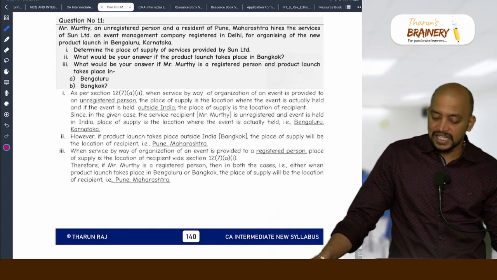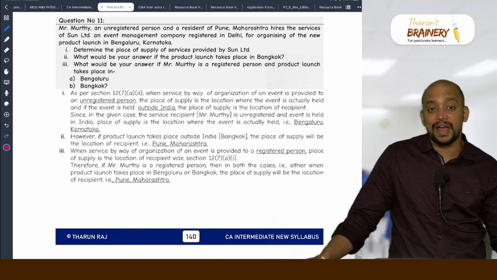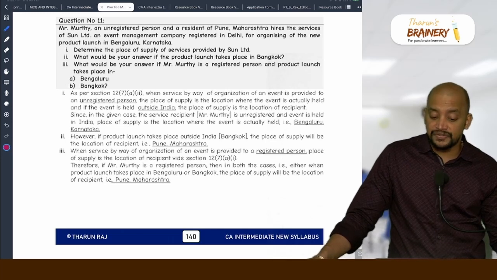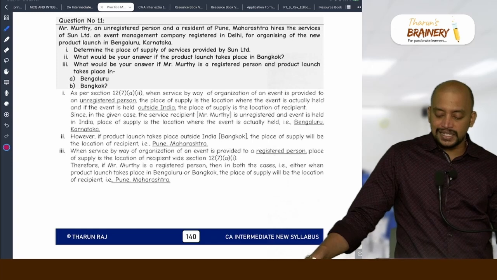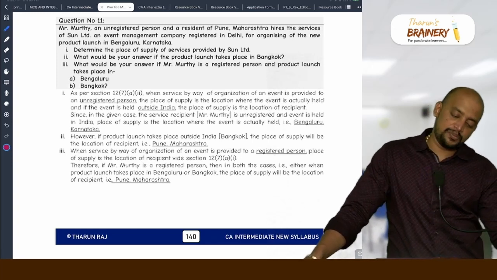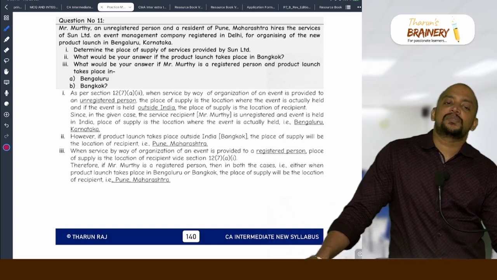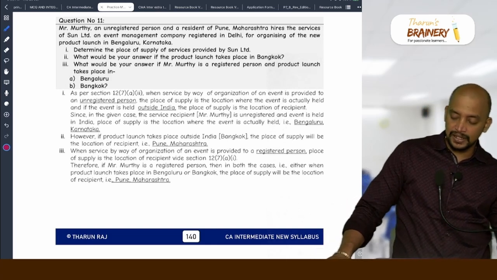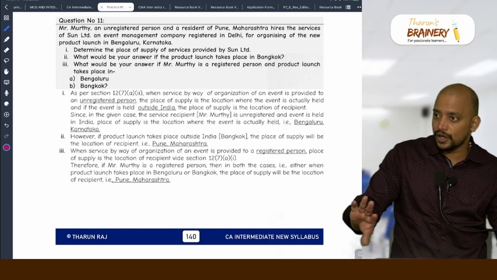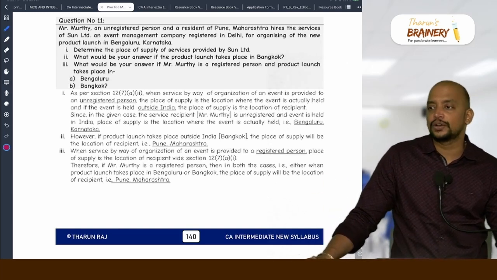So location where the event is held. Where is the event held? Bengaluru, Karnataka. What would be your answer if the product launch takes place in Bangkok? Location of recipient, that is Pune, Maharashtra. What would be your answer if Murthy is a registered person and the product launch takes place in Bengaluru or Bangkok? Wherever the product launch may take place, if they are registered, location of recipient will be taken. Even in case of Bangkok, location of recipient only. Okay. Once it is registered, B2B, location of recipient.